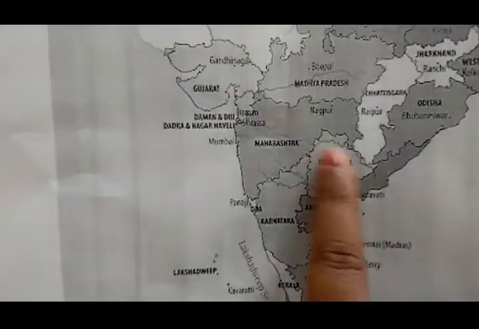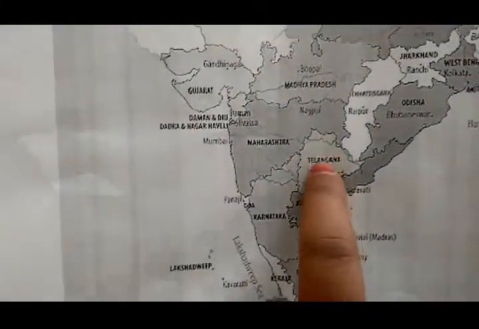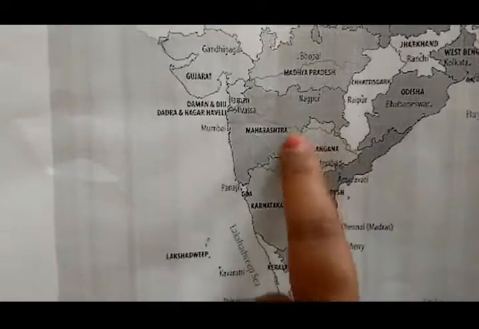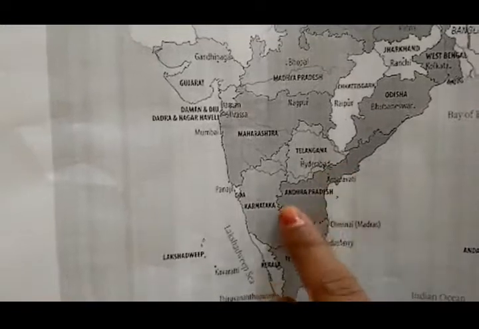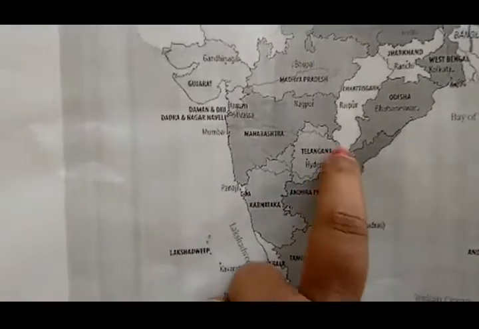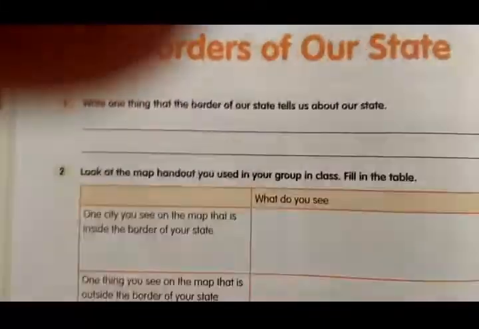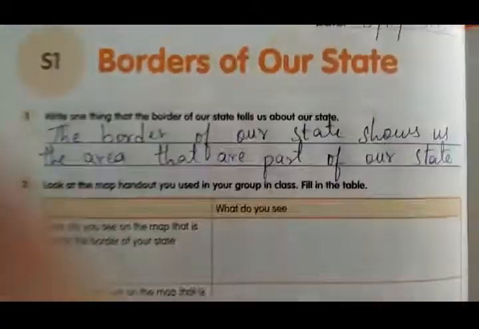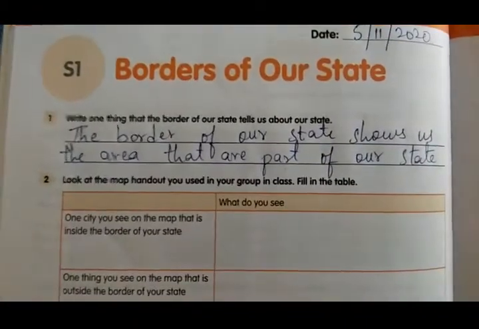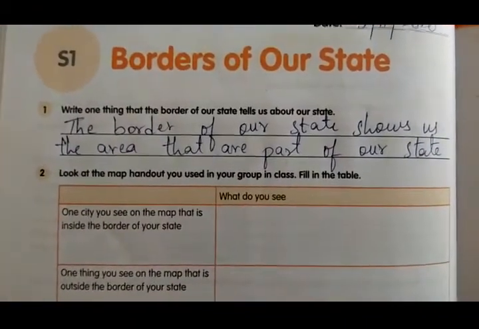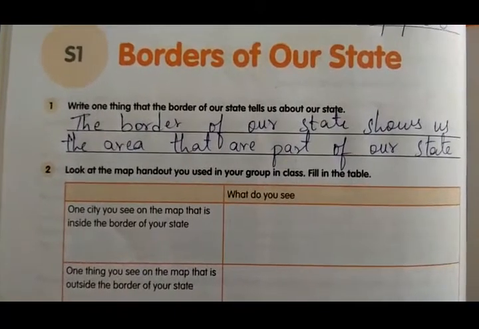The border will say that this is part of only Telangana state and this is part of only Andhra Pradesh. Yes, that is the answer. Let's write it: the border of our state shows us the areas that are part of our state.